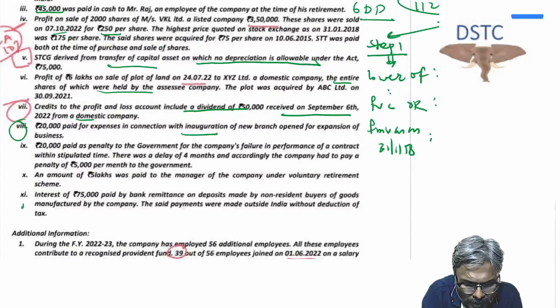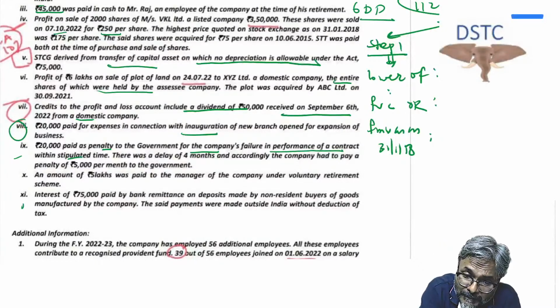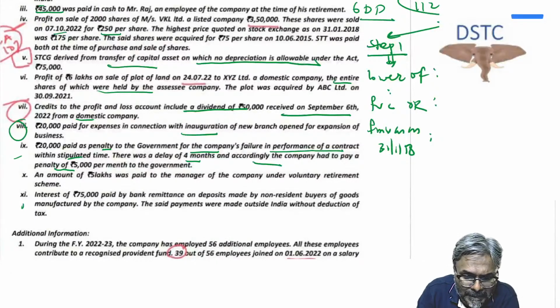Now coming to point number 8, 20,000 paid for the expansion in connection with inauguration of new branch opened for expansion of business, allowed. 9, 20,000 paid as a penalty to the government for the company's failure in performance of a contract within stipulated time. There was a delay of 4 months, and accordingly the company had to pay a penalty of 5,000 per month to the government. Is it a penalty under the law or is it a contractual penalty? It is a contractual penalty, and because it is a contractual penalty, students, there is no disallowance in this case. Had it been a penalty under the law, disallowance would have been applicable.